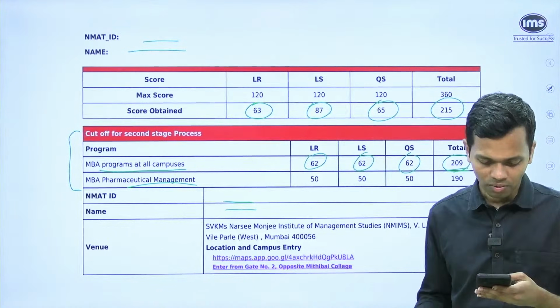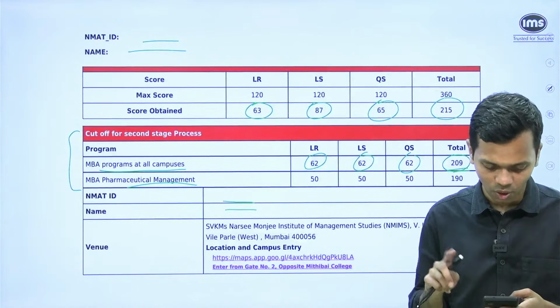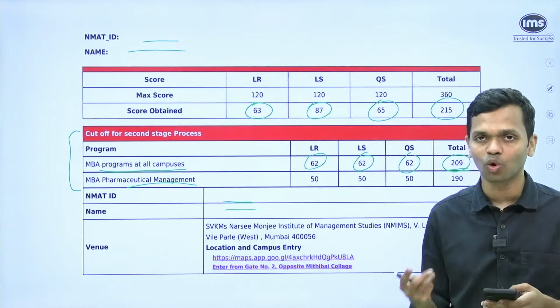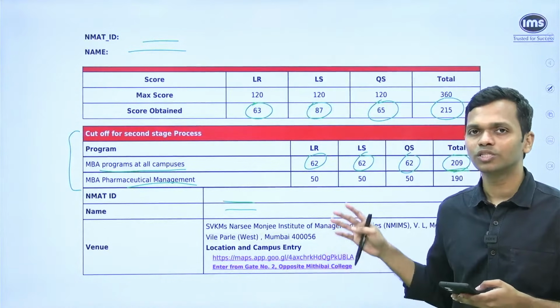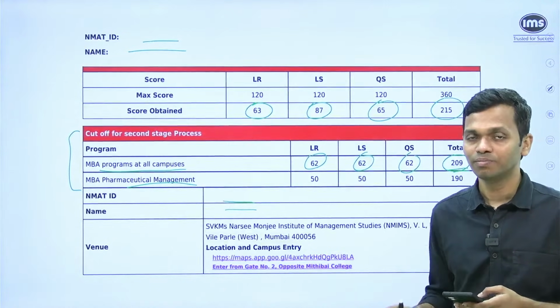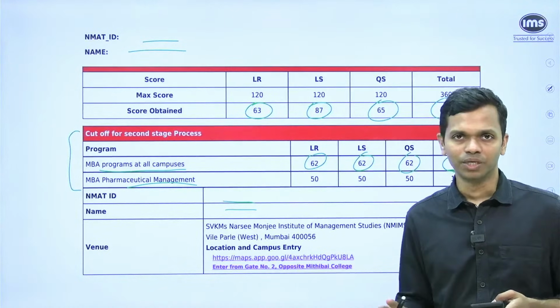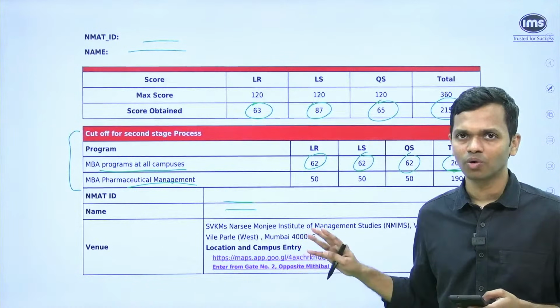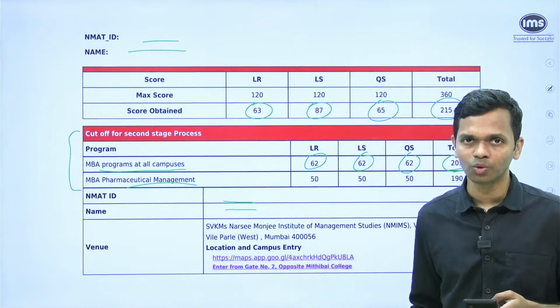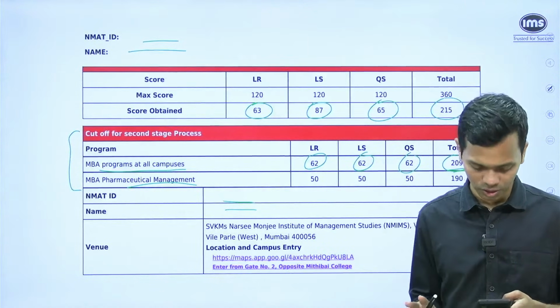Okay. I saw Harshit's message, all sections clear, 209 overall, still no call. If you're not able to see the call letter, it doesn't mean that you don't have a call. Right now, they have revoked it for everybody. So it was there for about 1.5 hours. People were able to download. After that, they have removed all the call letters.